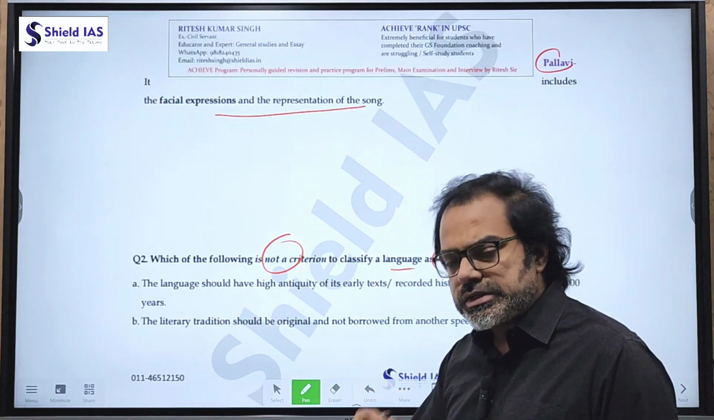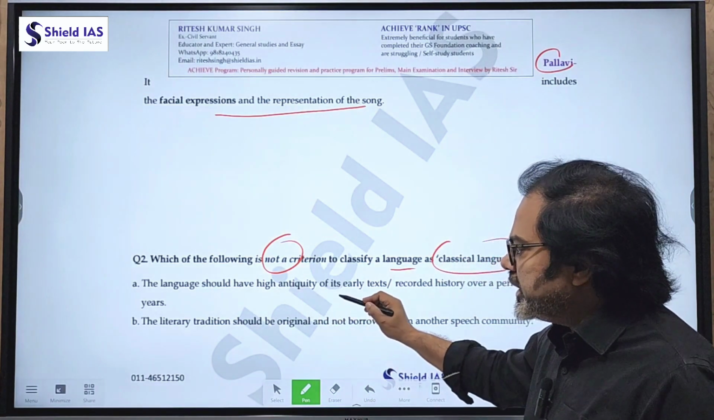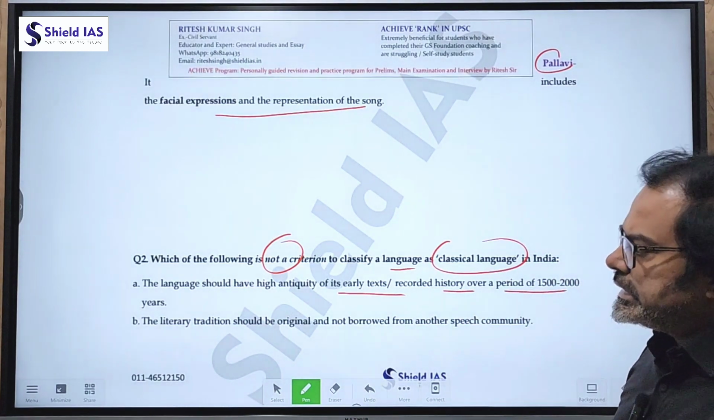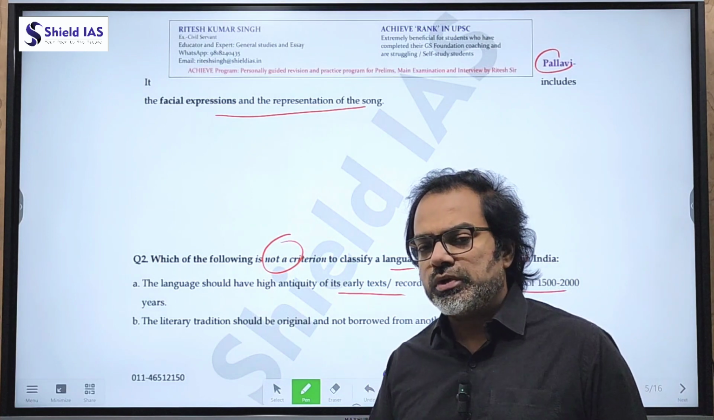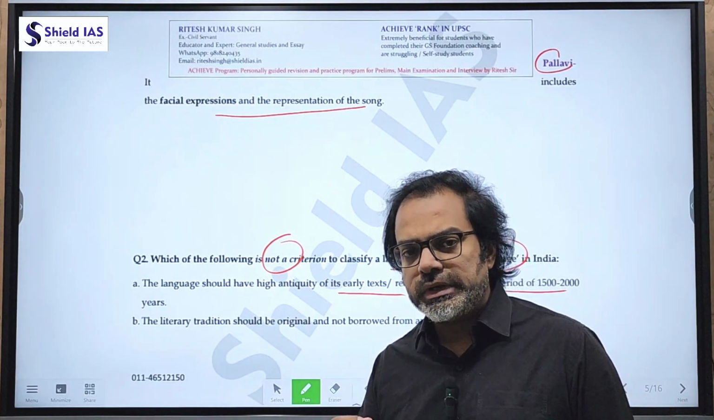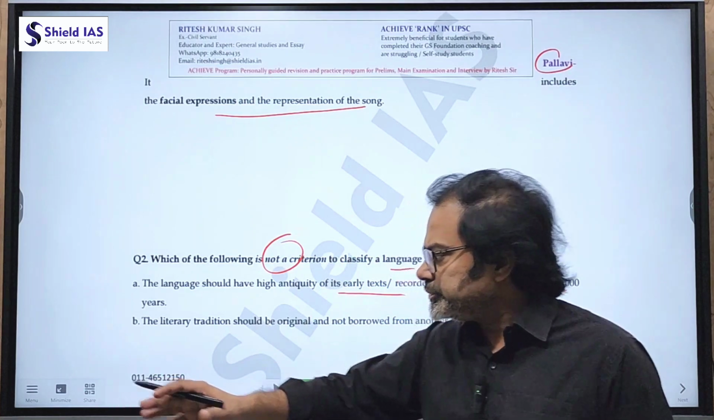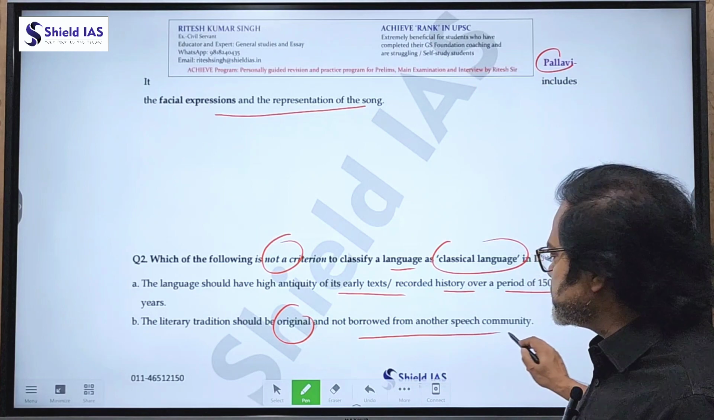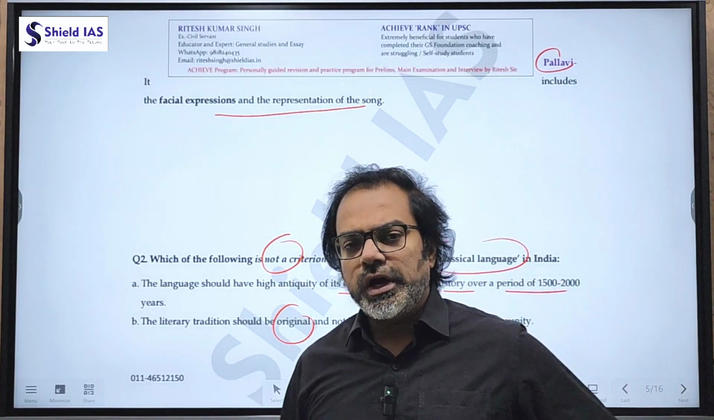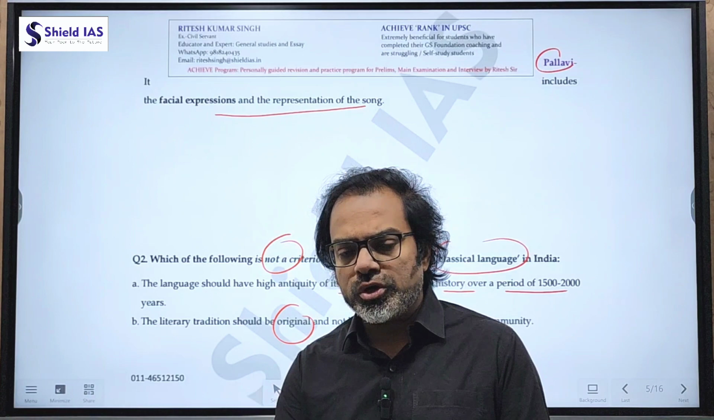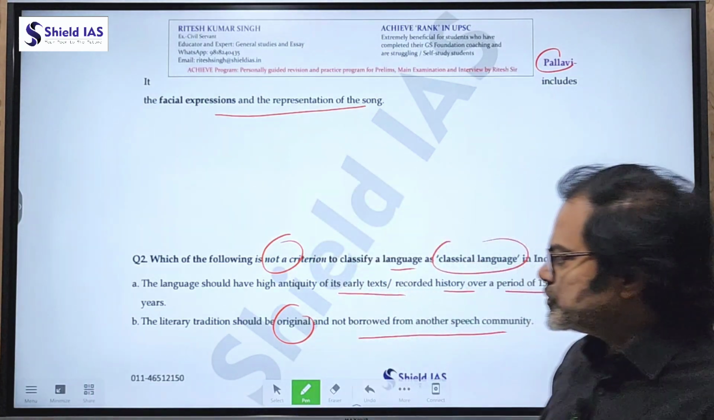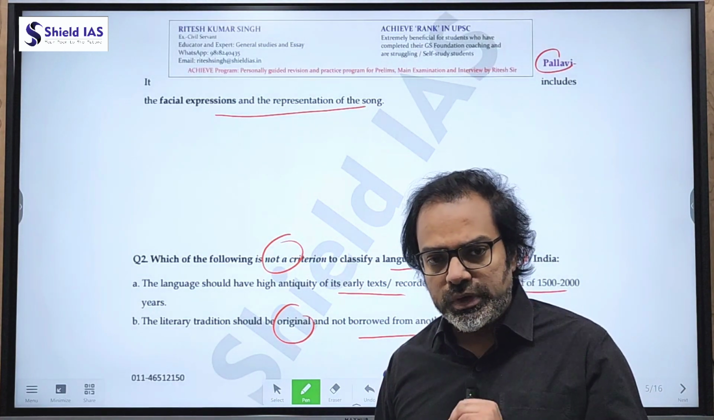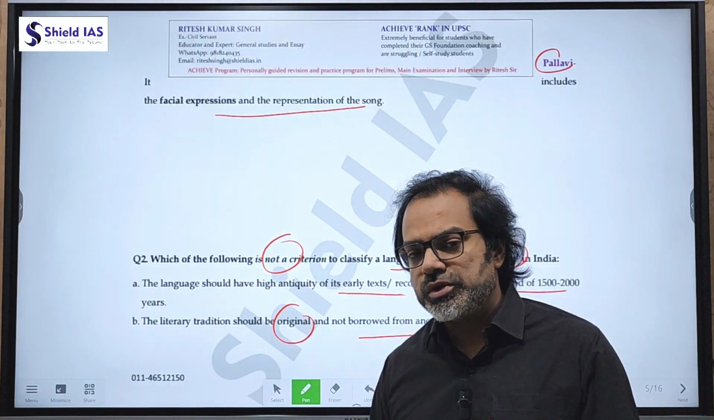The language should have a high antiquity of early texts, recorded history over a period of 1500 to 2000 years. That means the language should have existed for at least 1500 to 2000 years. The literary tradition should be original, not borrowed from any other speech community. That means the language should have original text, not a borrowing from any other language. So the time period ranges 1500 to 2000 years, and the literature should be pure and original.